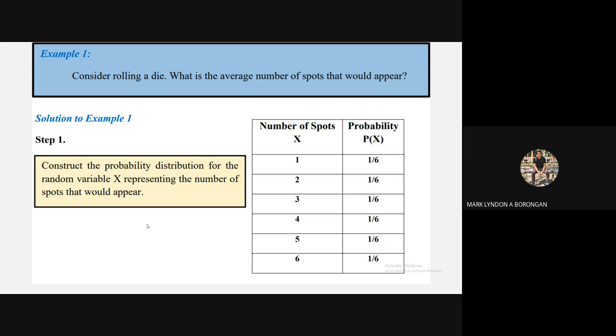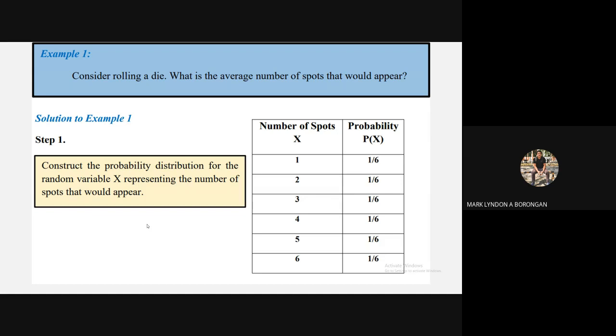So we consider rolling a die. What is the average number of spots that would appear? Okay. As we have already known nga ang die has six faces, and each face represents a dot, di ba? From 1 up to 6.